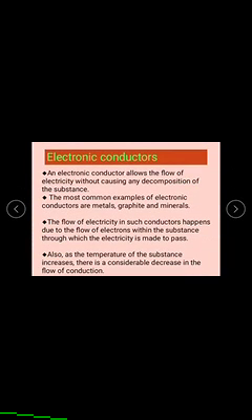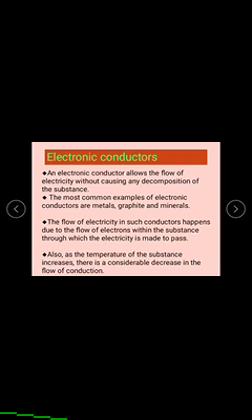First, what are electronic conductors? An electronic conductor allows the flow of electricity without causing any decomposition of a substance.